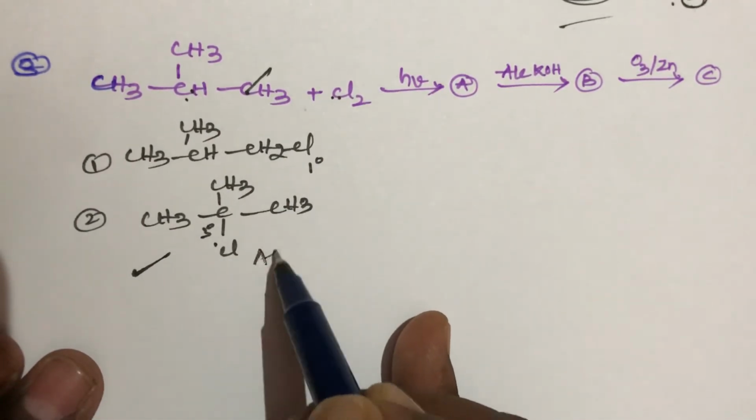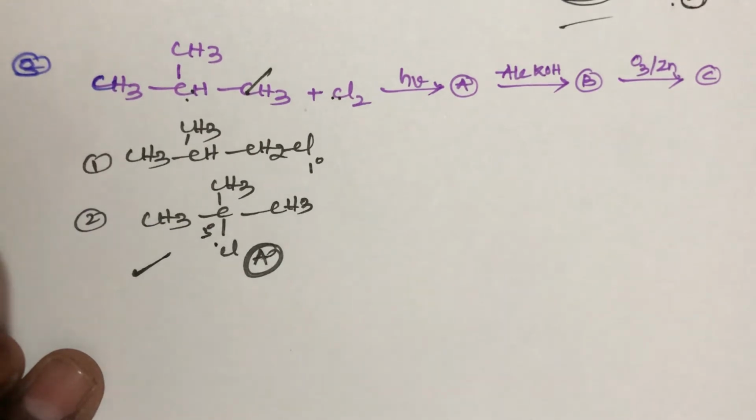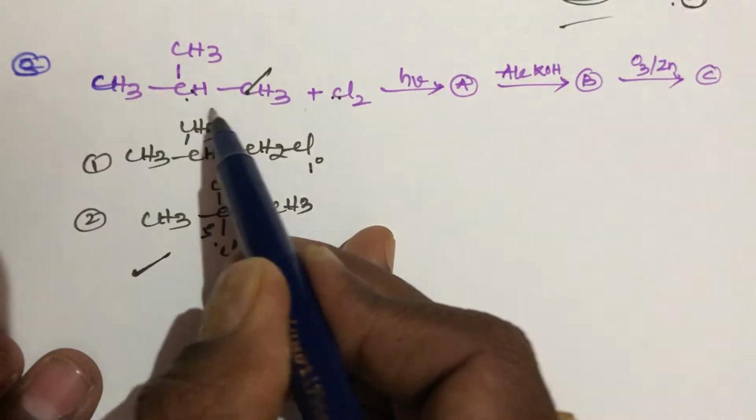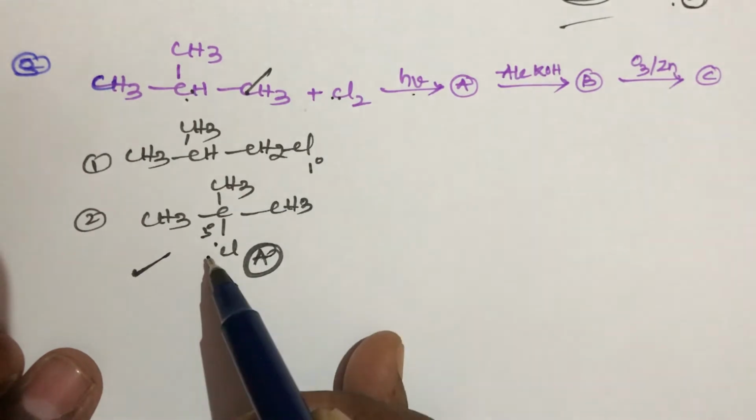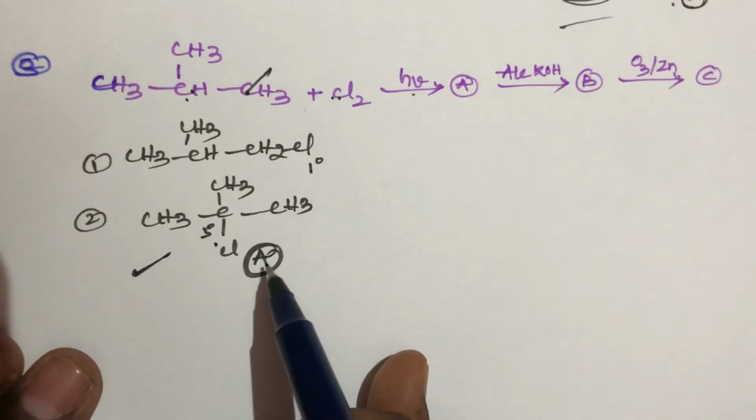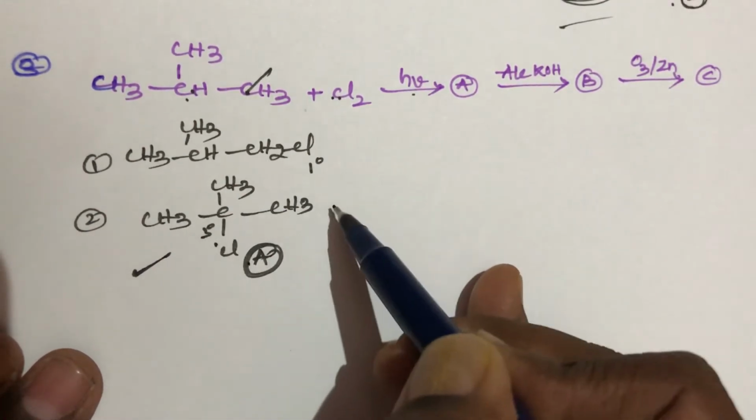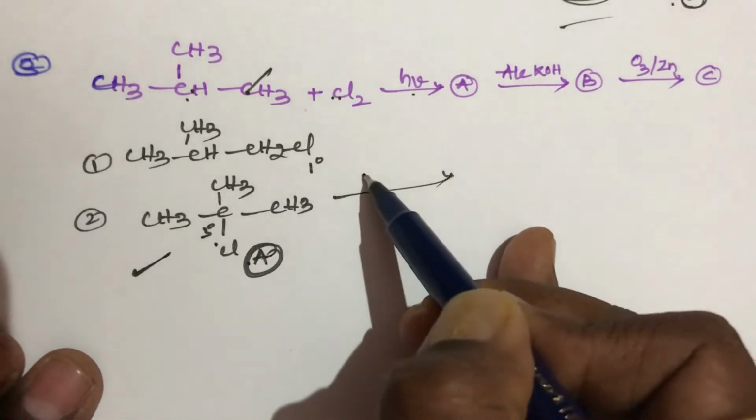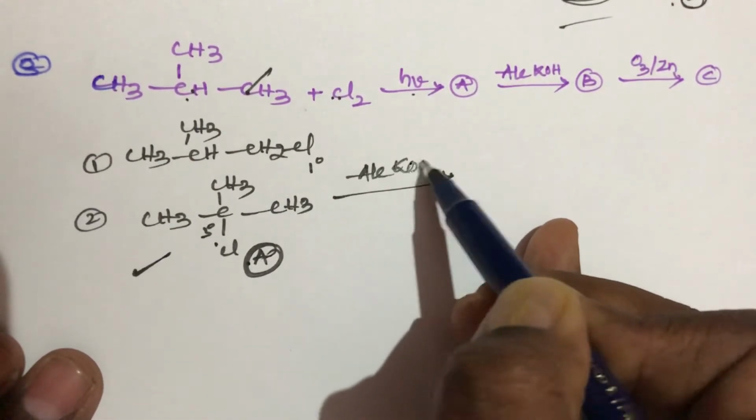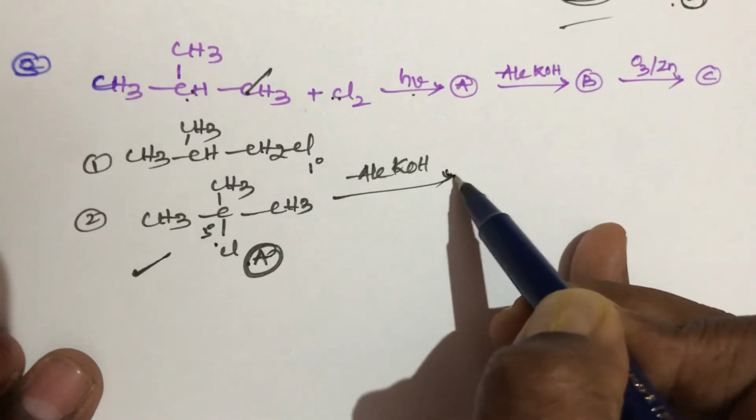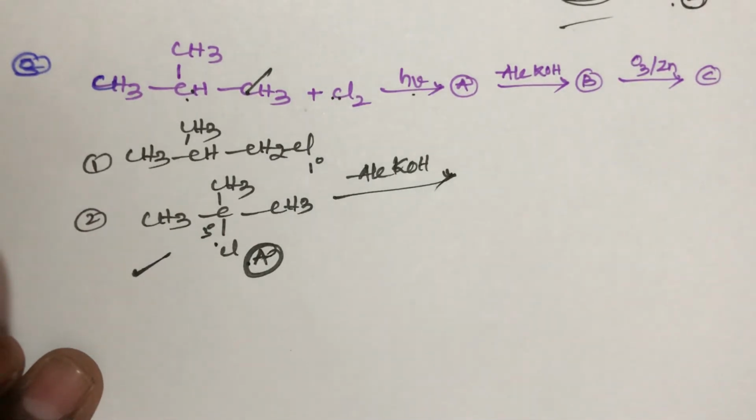This is the A compound. 2-methyl propane reacts with chlorine in the presence of sunlight and we get 2-chloro-2-methyl propane. This is the major product. When A compound reacts with alcoholic KOH, what is the role of alcoholic KOH, student?